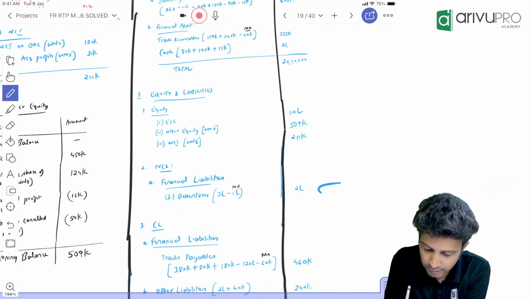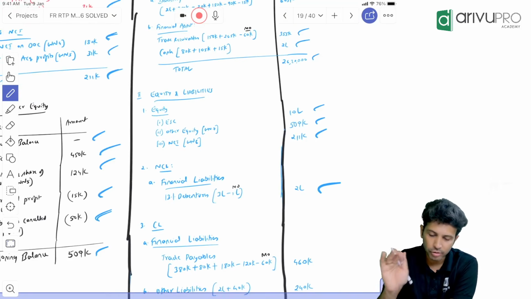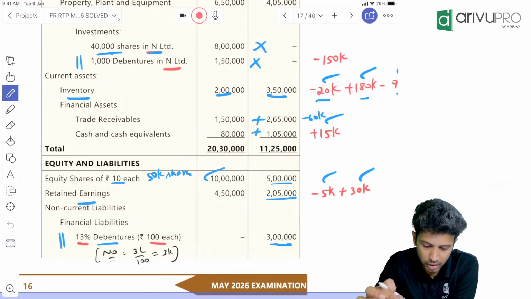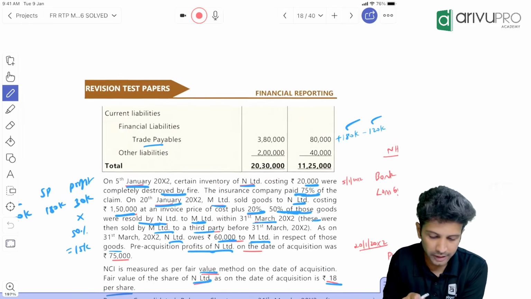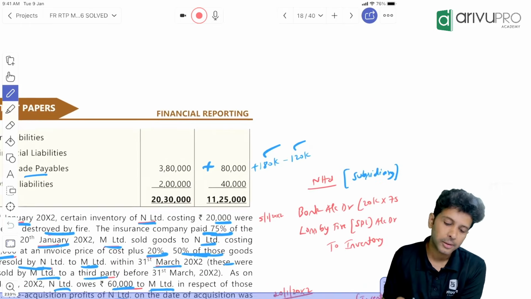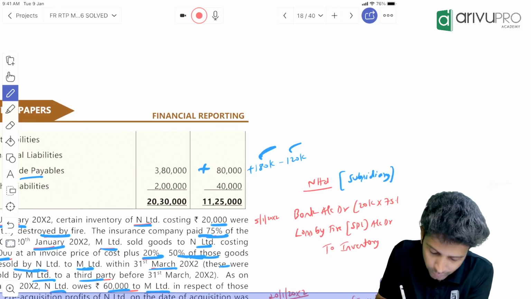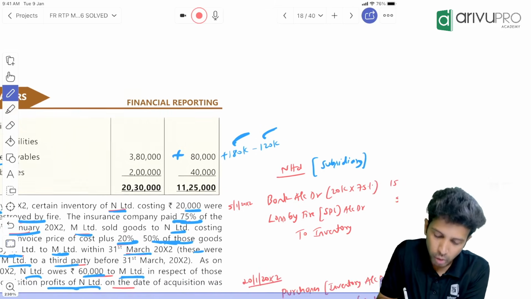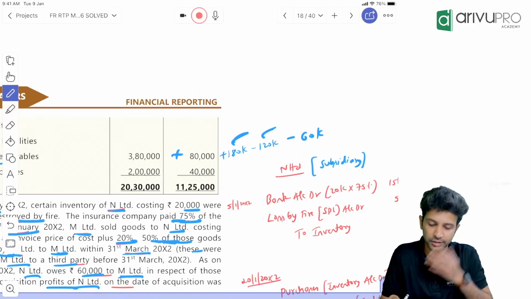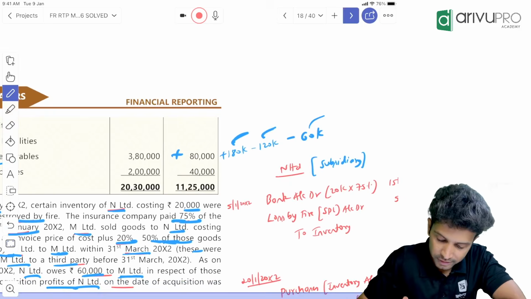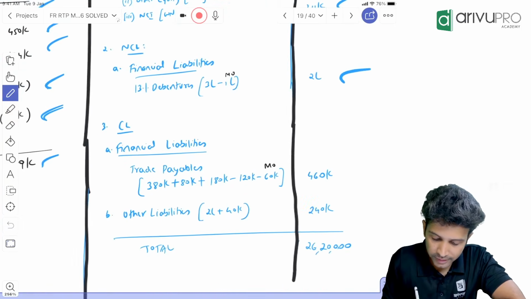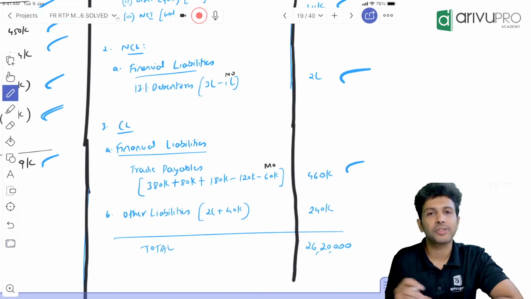So that will be the final value. Parent does not have any FL, so this is the value. Then what else is there? Trade payable: 380 plus 80 plus 180. This is for your goods purchased and goods sold. 180 minus 120, same transaction. And also don't forget to eliminate mutual owings of 60. So 380 plus 80 plus 180 minus 20 minus mutual owing of 60. This will be the value.